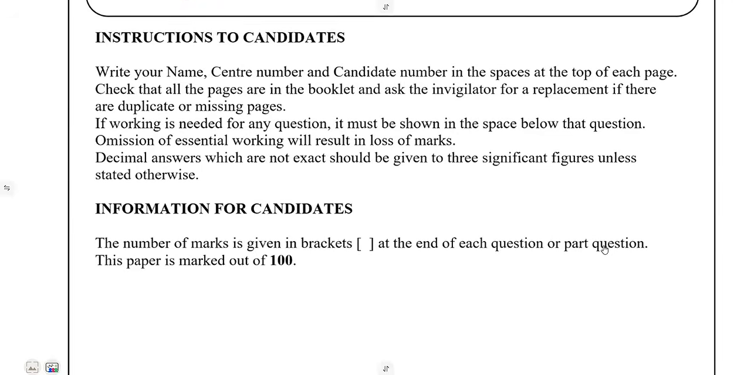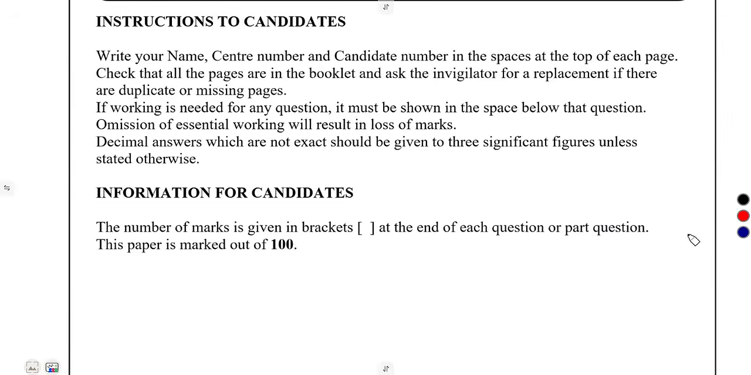All right, and these are the instructions that you're given. So make sure that you go through each and every instruction, especially on your working. Omission of essential working will result in loss of marks. This is paper one. Make sure that you show all your calculations, all your workings, and decimal answers which are not exact should be given to 3 significant figures unless stated otherwise. And that was the information that you're given. So make sure that you go through each and every part.